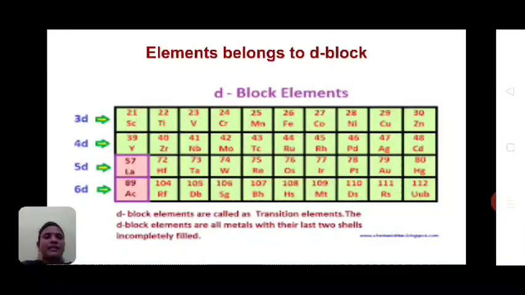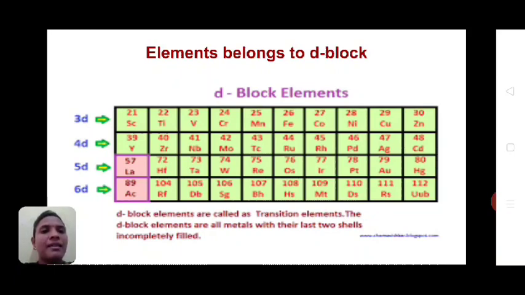So now see, this is a clear vision of all the 40 elements of D block. All the 10 elements which are present in the first series, that is scandium to zinc, atomic number 21 to 30. The first series is the 3d series, then the second series is the 4d series from element yttrium to cadmium.